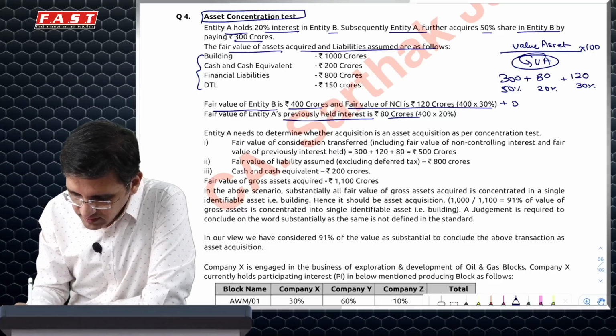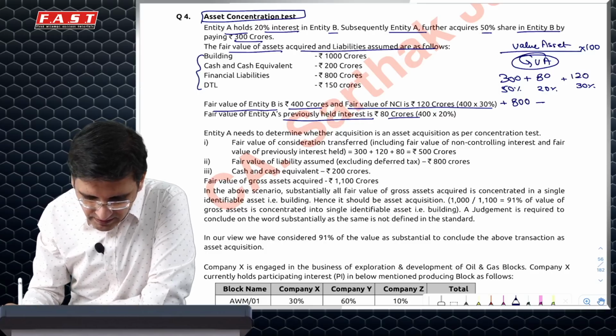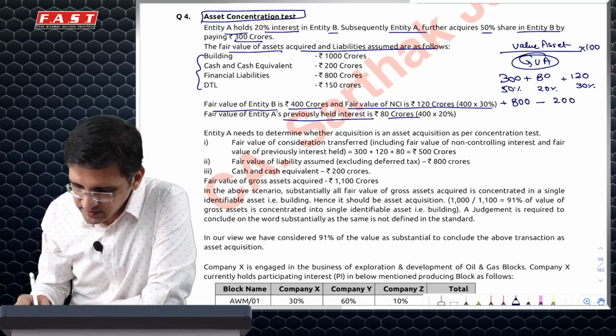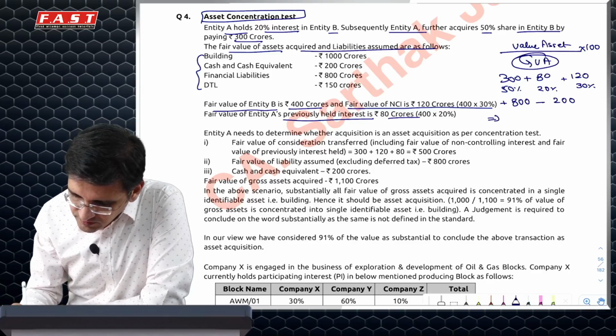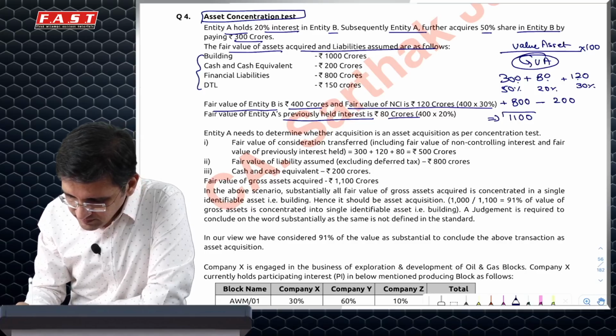Liabilities which I have taken, excluding DTL, I'll add at 800. DTA is to be excluded. There's no DTA. Cash and cash equivalents are to be excluded. So this would come to 500, 300, 1100. So gross value of asset is 1100.